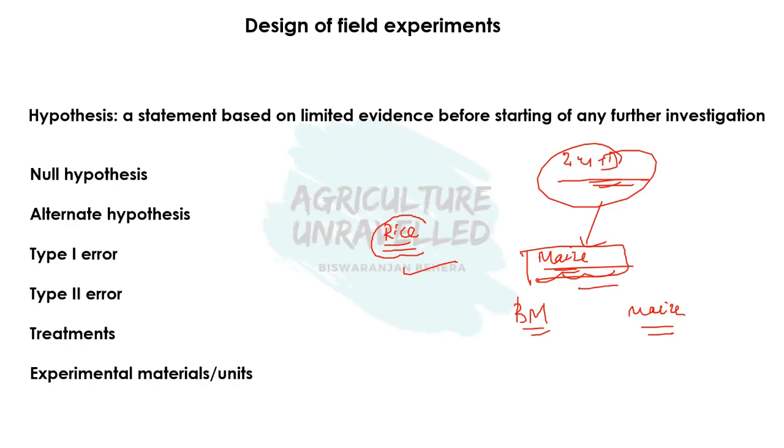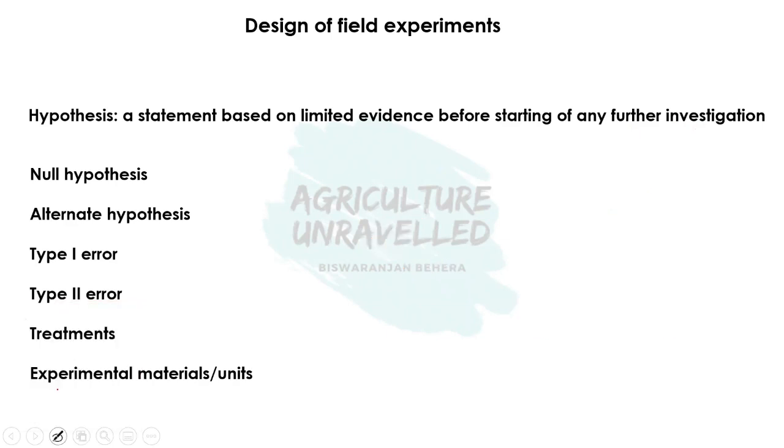So the main purpose of a field experiment is to prove or confirm a hypothesis, and a hypothesis is basically a statement based on limited evidence or past knowledge before starting any further investigation. I hope the concept is clear. Then, hypothesis can be of two types: null hypothesis or alternate hypothesis. I'll give another example, where I will try to build a hypothesis.